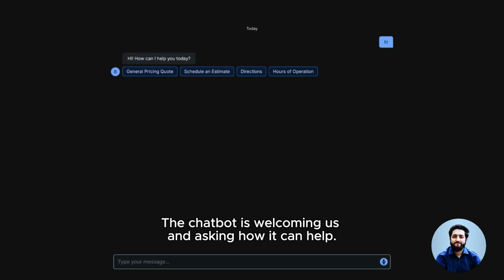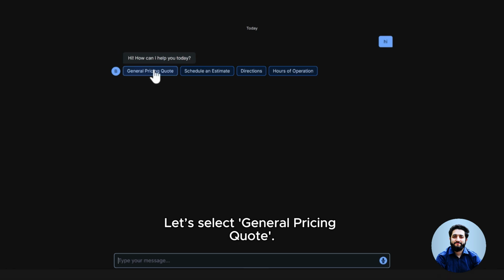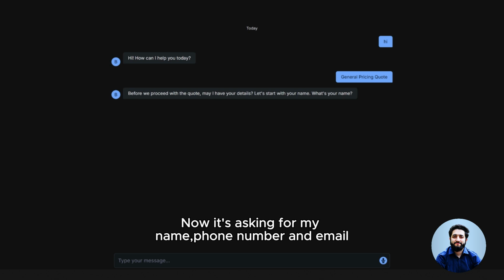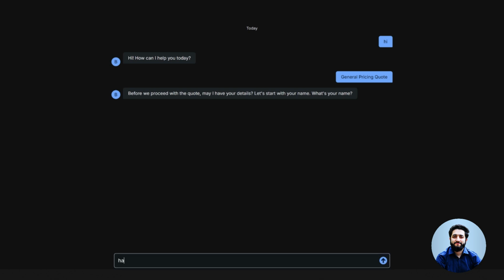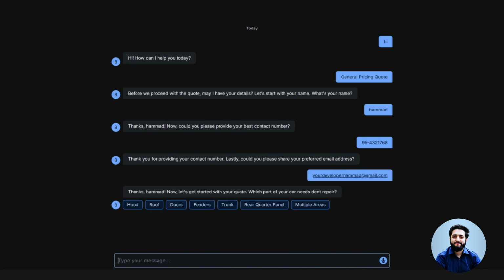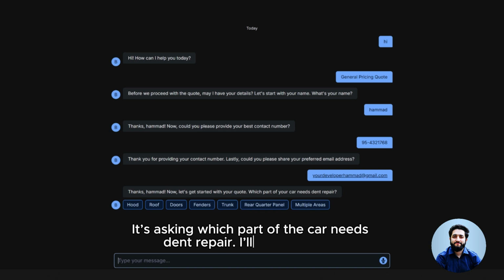The chatbot is welcoming us and asking how it can help. Let's select General Pricing Quote. Now it's asking for my name, phone number and email. It's asking which part of the car needs dent repair. I'll select doors.